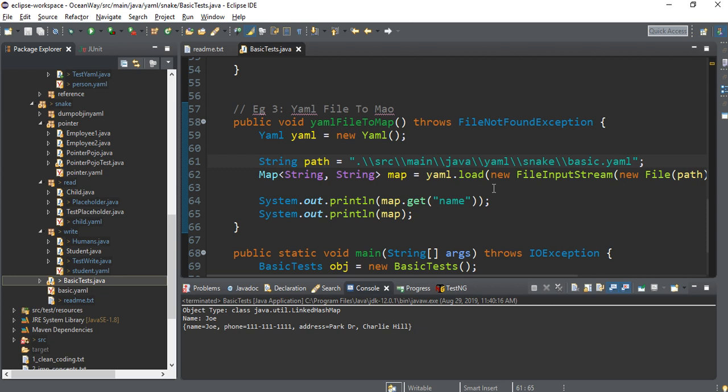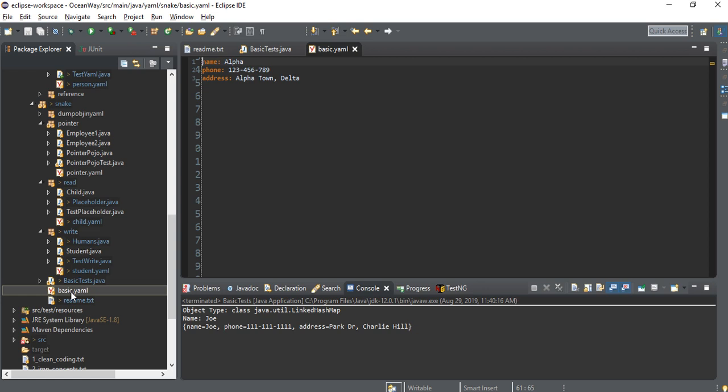So see what we have done. We have given a path of the file here. I will show you this file, basic.yaml. I have written three pairs of key value here. This is my simple file. You can also use YAML in your properties file. In your project, we have a property file from where we are reading some properties. So you can replace that dot property file with a YAML file. That will be a good experience.